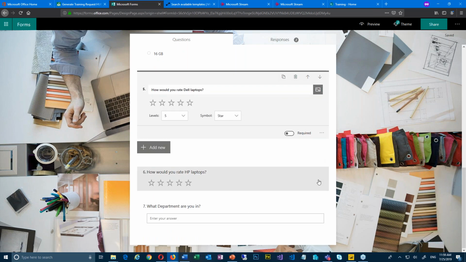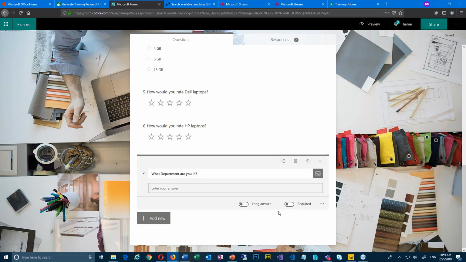And then down at the bottom, I have the "What department are you in?" The way I wired this up is, and this is just a text question, let me just show you that. For text, you can have a long answer or a short answer. Do you want them to put a book in here, or just write a simple answer, like 255 characters? And then here you can add restrictions as well.